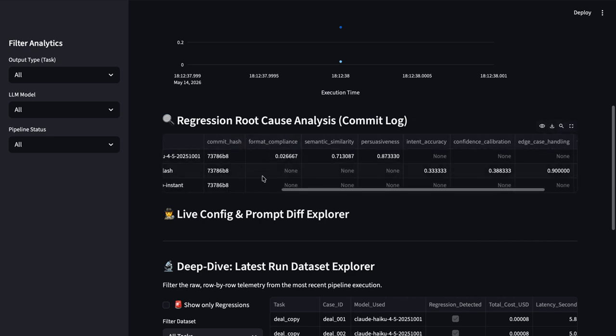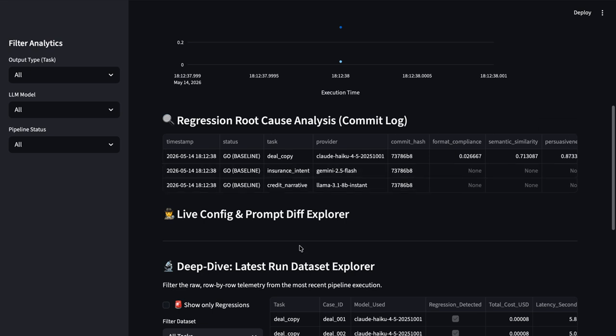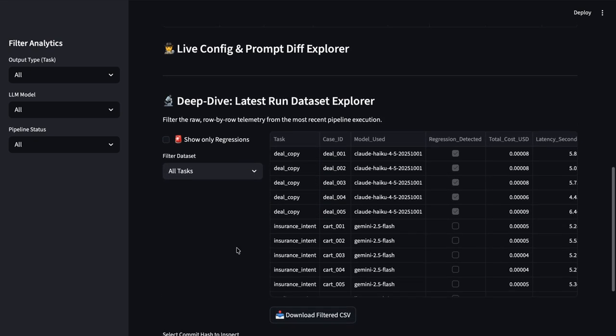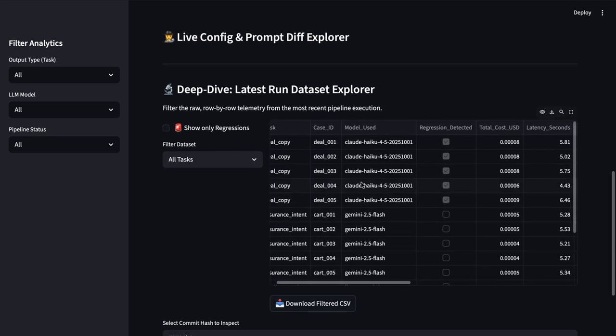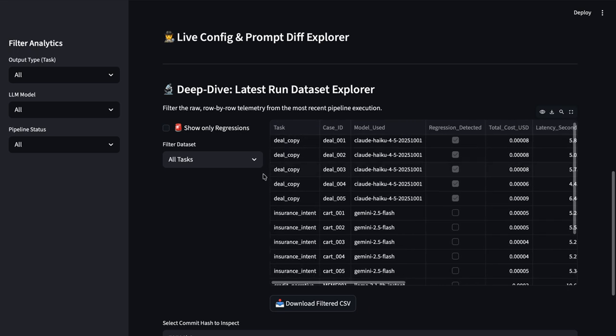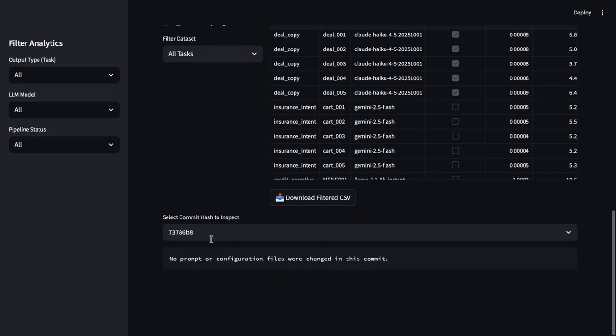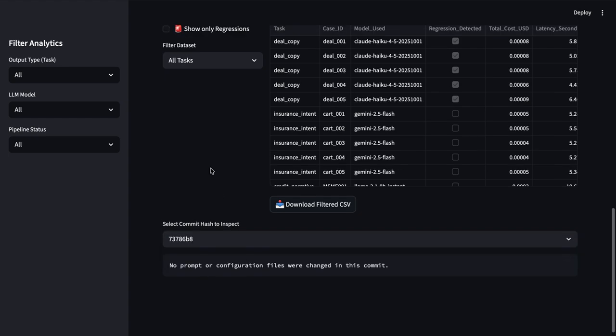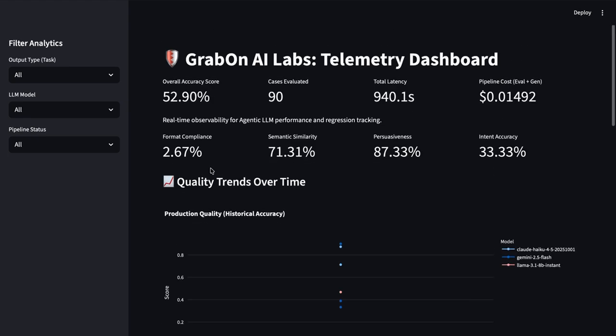So like the format compliance score, for deals, and we could also see which deals have regressed, and also their latencies. Since it's just the first commit, we only see one commit here, and no prompt diffs, and the history just adds a single entity.